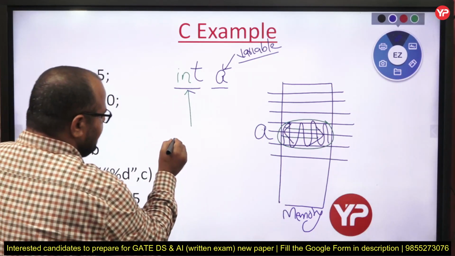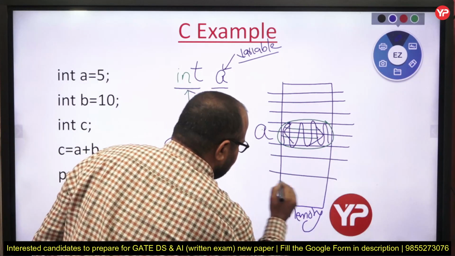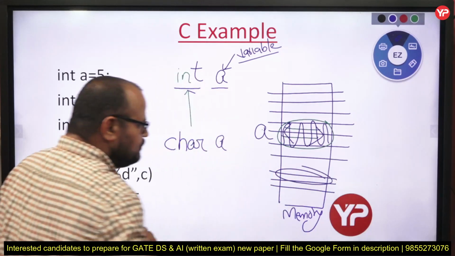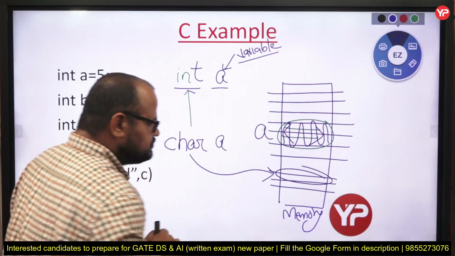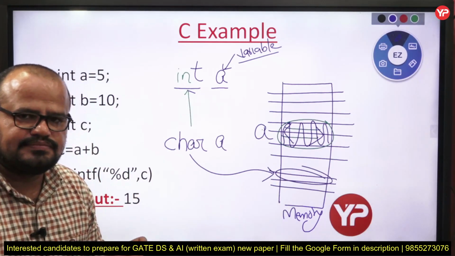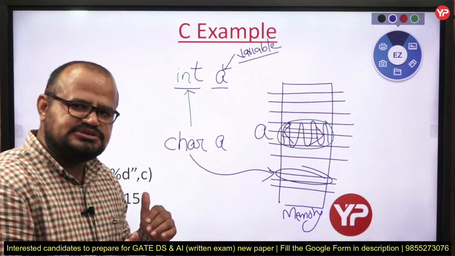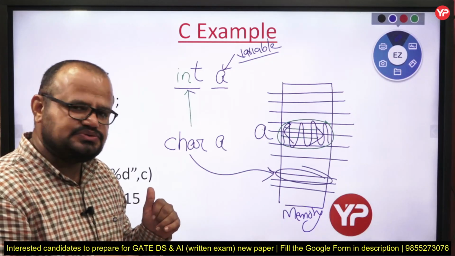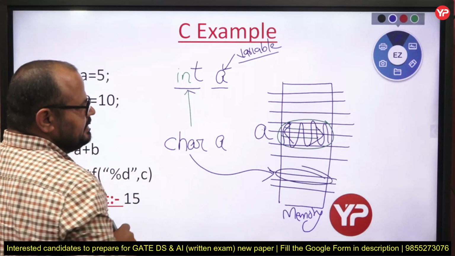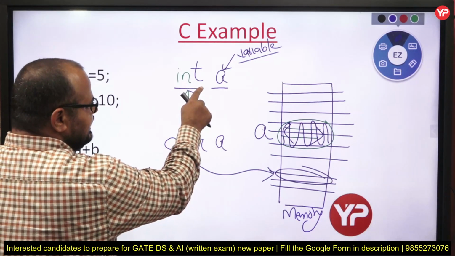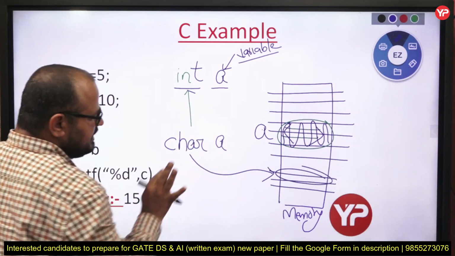If I write char a, it means again some cell is assigned to me, where I just store character things. Even though at the back end a character is also converted into machine code, that is zeros and ones. Fine my dear students. Now the point is, sir, how much memory is given to me when I am declaring int followed by a variable name, or char followed by a variable name?